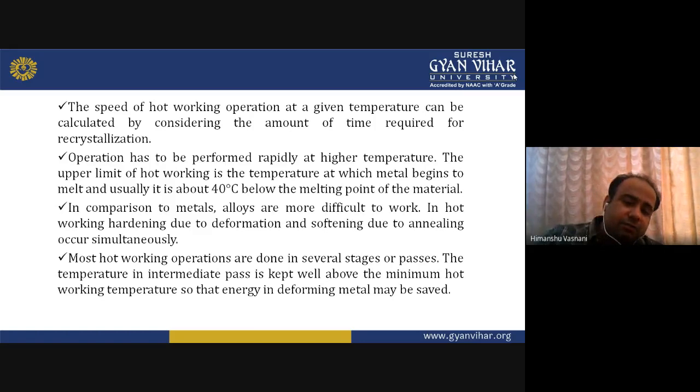Now, in comparison to metals, alloys are more difficult to work. In hot working, hardening due to deformation and softening due to annealing happen simultaneously. Obviously, these things matter a lot. Most hot working operations are done in several stages or passes, and the temperature in the intermediate passes is kept well above the minimum hot working temperature, so the energy for deforming the metal will be saved.